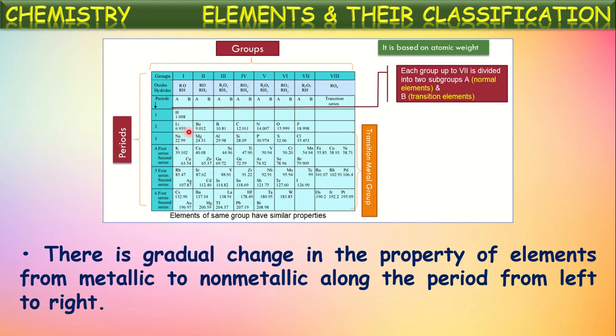If we observe this second period here, what is the first element? Lithium, beryllium. So these are metals. As we move from left to right, if we observe carbon, nitrogen, oxygen, fluorine, non-metallic elements are there. This is a highly non-metallic element, this a highly metallic element. What happened here to the property? As we move from left to right, metallic properties decrease, non-metallic properties increase in any period. Okay, that is given here. The property of elements changes from metallic to non-metallic along the period from left to right.